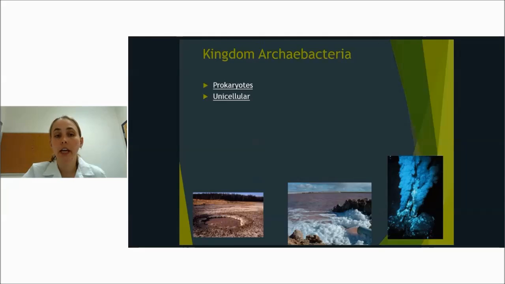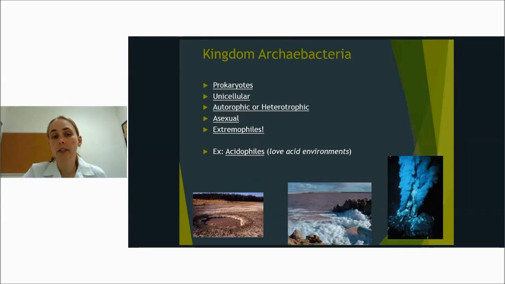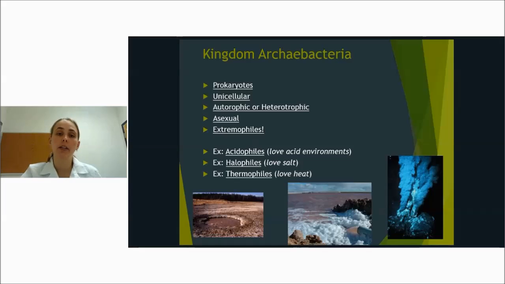Archaebacteria, as a kingdom, are prokaryotes, meaning no nucleus, unicellular, meaning one cell. They can be both autotrophic or heterotrophic, and they are asexual and they're called extremophiles. An example here is going to be acid-loving environment, acidophiles. Halophiles love salt, and thermophiles love heat. So very, very extreme environments where nothing else could live, you'll find archaebacteria.